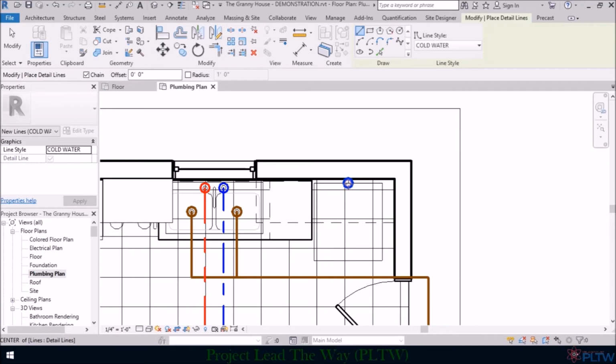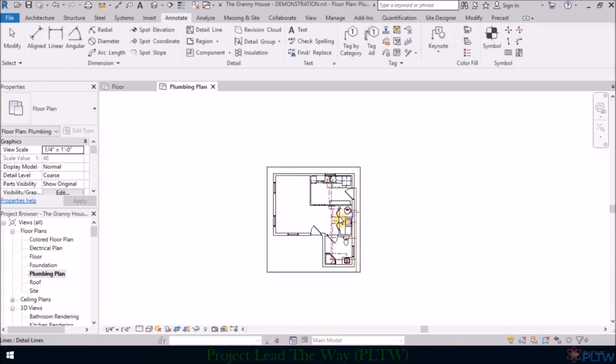Surprisingly, there are some people who choose not to have a water line running to their refrigerator, because these lines that run from the water line to the actual refrigerator are a lot smaller, and they sometimes crack and cause leaks. And it's hard to get to, or sometimes even notice when there is a leak, because it's behind the refrigerator. And so some people opt not to have water run to their refrigerator. That is a choice of an owner, and that decision can be made much later. But for us, as we are creating plumbing plans, we need to include that line, and then they can choose not to install it later.